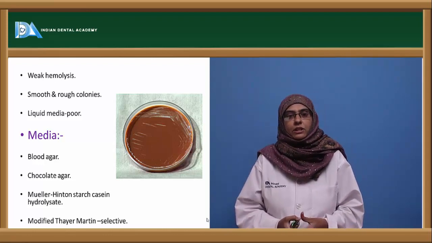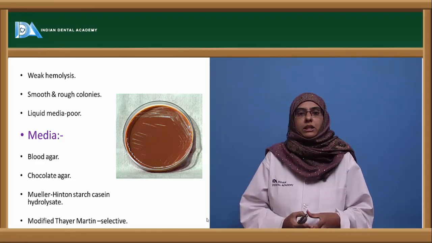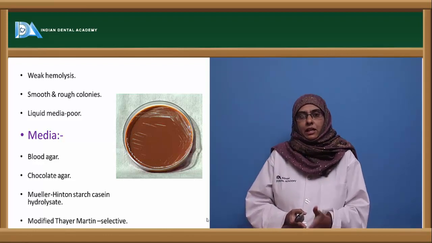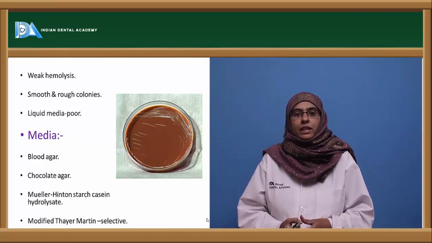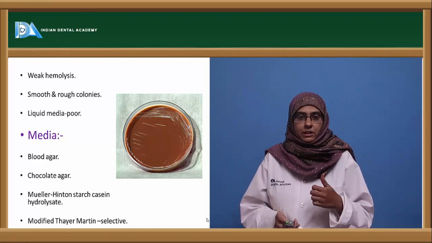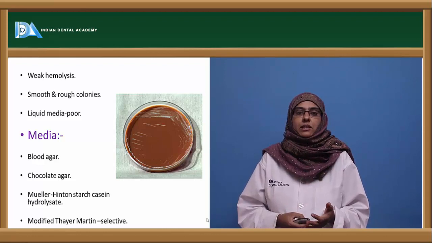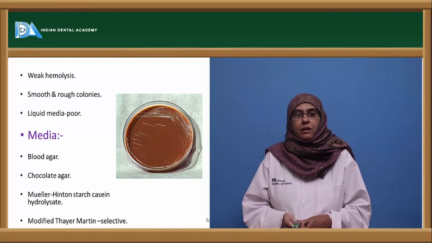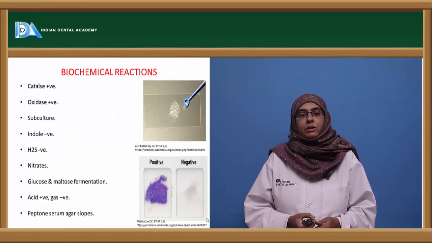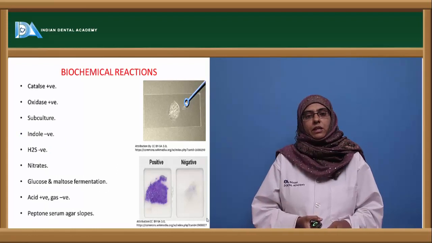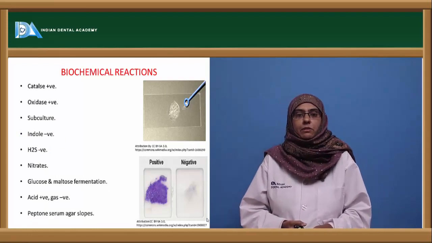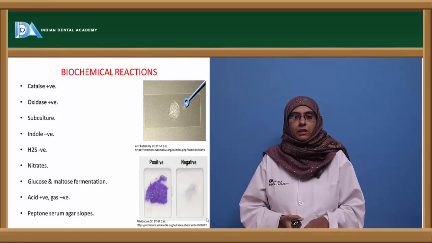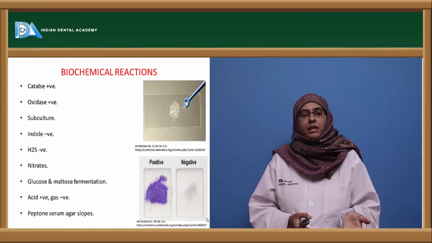The media on which they can satisfactorily be grown are blood agar, chocolate agar, Mueller-Hinton starch casein hydrolysate agar, and the selective media for them is modified Thayer-Martin media, which contains antibiotics such as nystatin, colistin and vancomycin to inhibit other organisms and allow the growth of only Neisseria meningitidis. Next, coming to the biochemical reactions, these organisms can be identified easily with the help of certain biochemical properties. They are catalase positive and oxidase positive, and they can be subcultured once they are detected as oxidase positive.